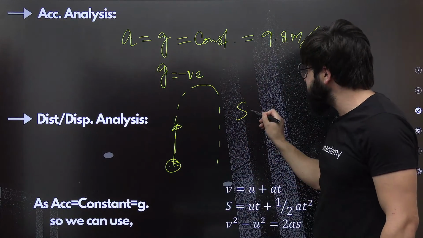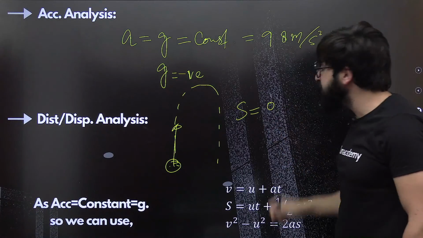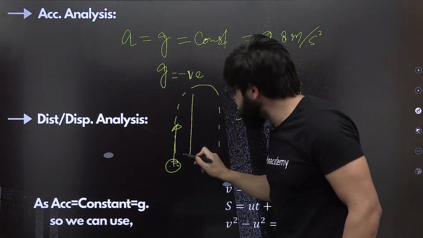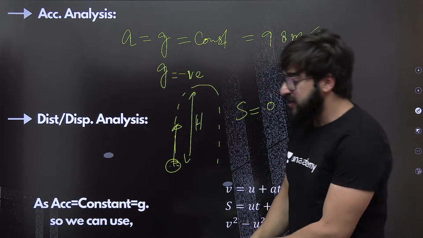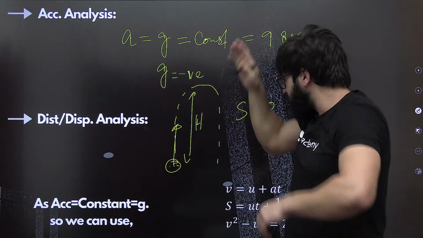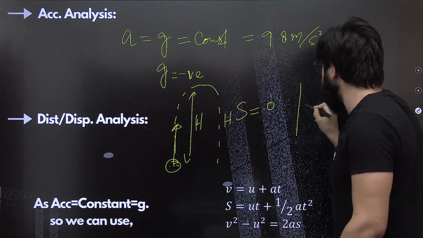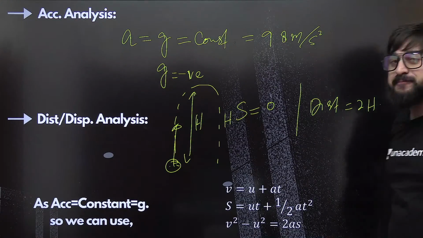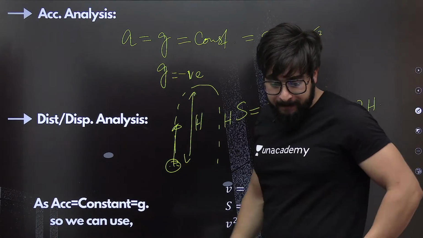Can we say the displacement is basically 0? And what happens with the distance? If this is covering h from this point to this point, then falls back, so this h plus this h, the distance will be nothing but 2h. Understand? Everybody? Okay.